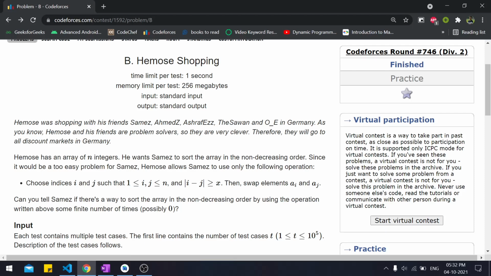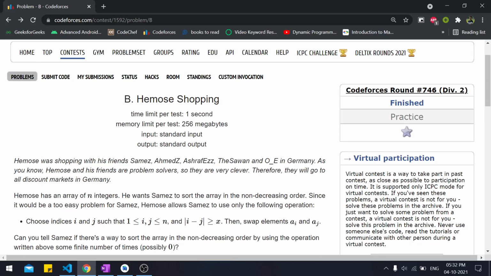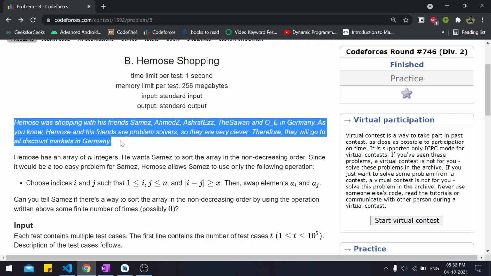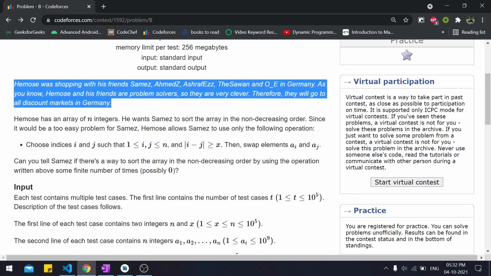This is Akshat Kumar Verma, and today we'll be discussing problem B, Hemos Shopping, which came in Codeforces Round 746, Division 2. Hemos was shopping with his friend, so this is not a very useful statement till you can read it. So here's where the question starts.